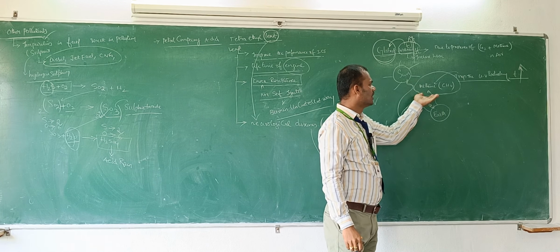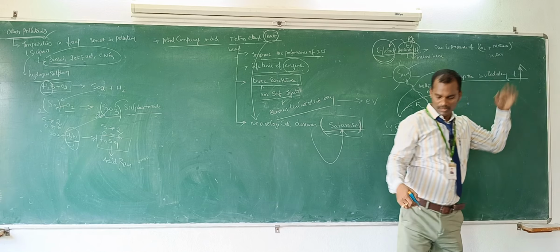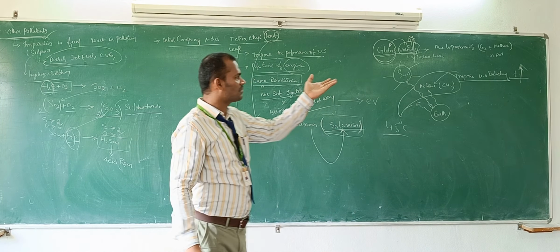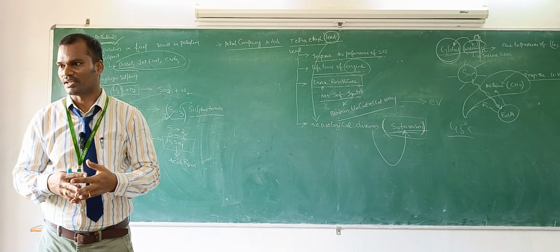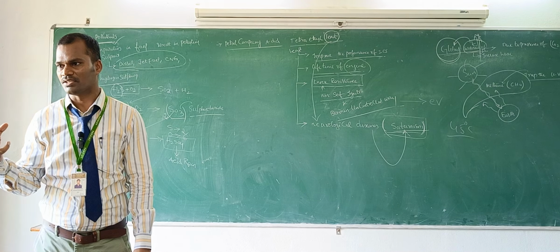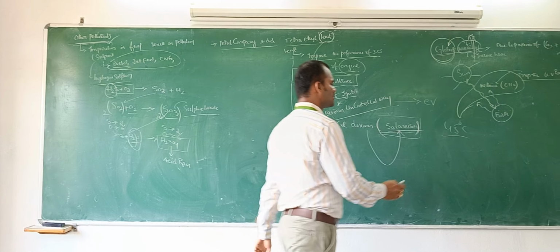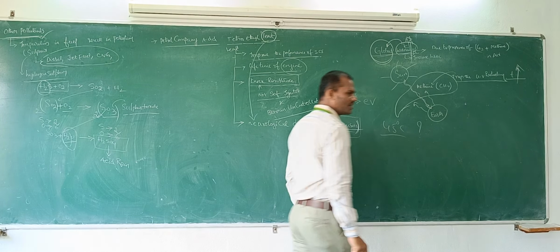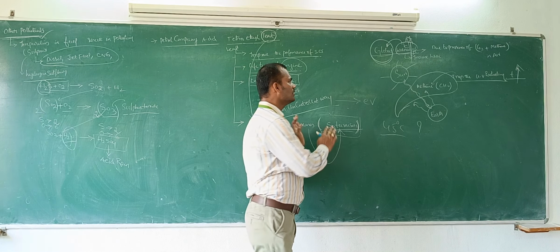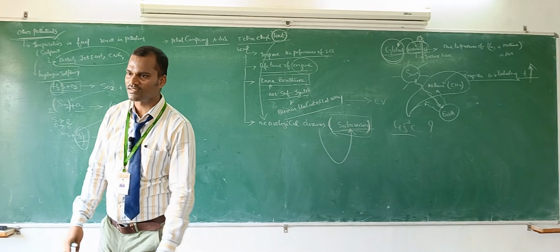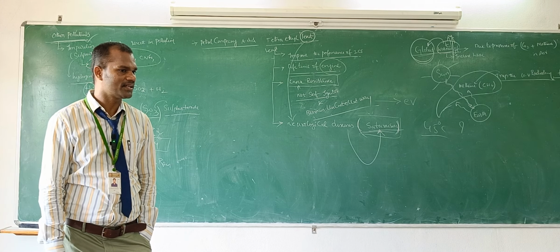Why is the globe getting warm? Due to the availability of methane gas and carbon dioxide. From where are you getting this carbon dioxide? From the combustion of the internal engine, where you get carbon dioxide, carbon monoxide, nitrogen oxide, nitrogen dioxide. All these gases are available in the atmosphere. They trap a higher amount of heat energy, and automatically the atmosphere becomes overheated. Then the existence of life becomes complicated, and the trees continuously dry. That's why you have drought conditions in summer season. So these are the side effects, or the environmental damages, created by an internal combustion engine.